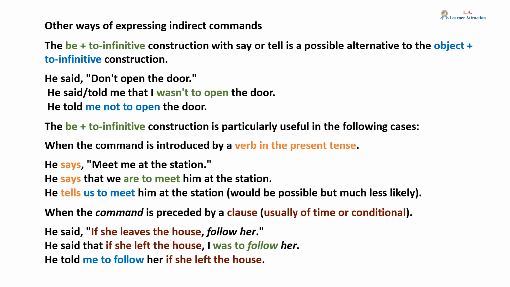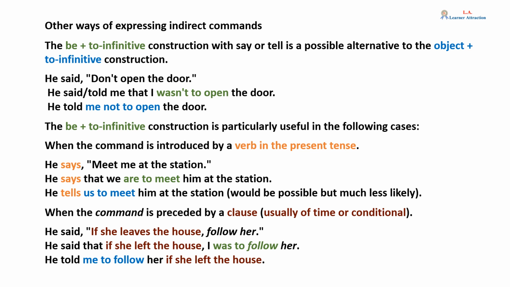Other ways of expressing indirect commands. The be plus to infinitive construction with say or tell is a possible alternative to the object plus to infinitive construction. He said, "Don't open the door," becomes, he said that I wasn't to open the door, or, he told me that I wasn't to open the door, or, he told me not to open the door.